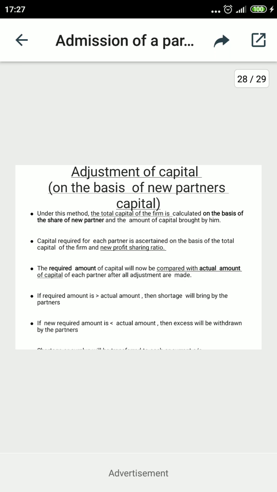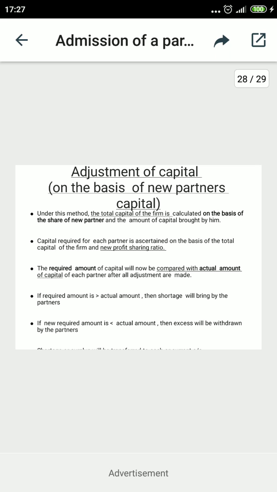Now this new ratio, the new amounts of capital, will be compared with the existing capital of the old partners. Adjustment is only for the capital related to the old partners. There is no adjustment of the new partner's capital account. So the old partners' capital will be compared with the existing capital values. It means first prepare the capital account and calculate the value existing of the old partners, and this value will be compared with the step number 2 new capital amounts.